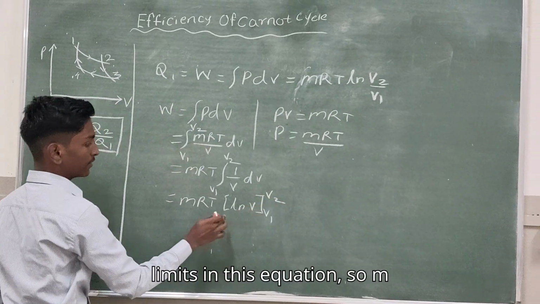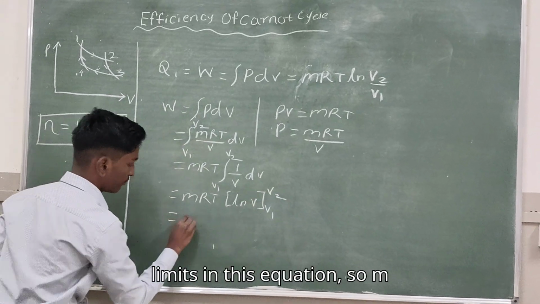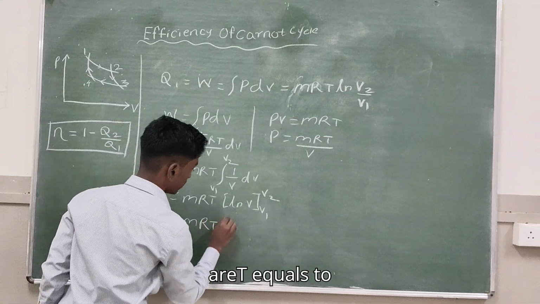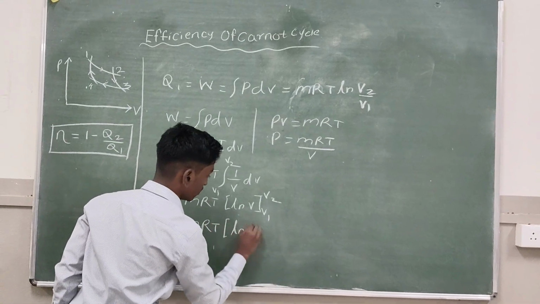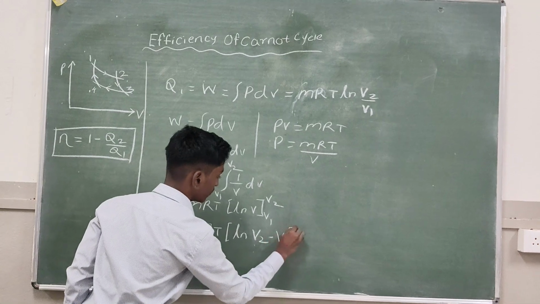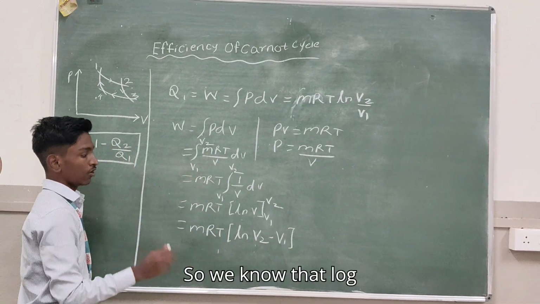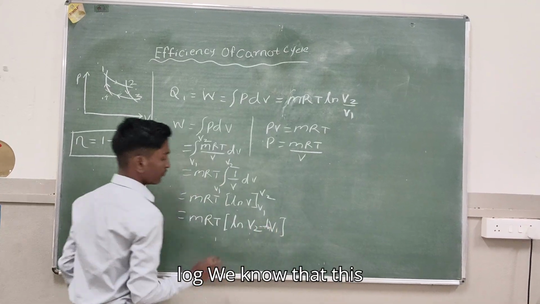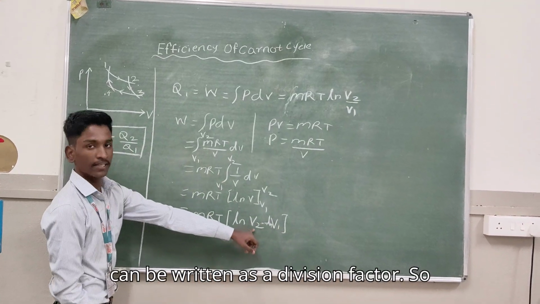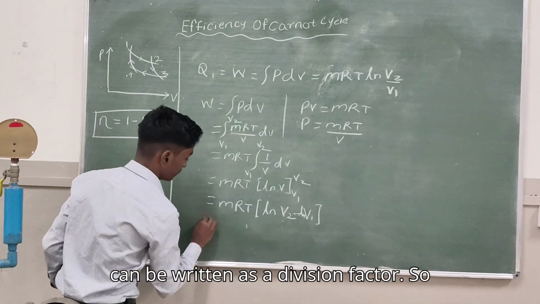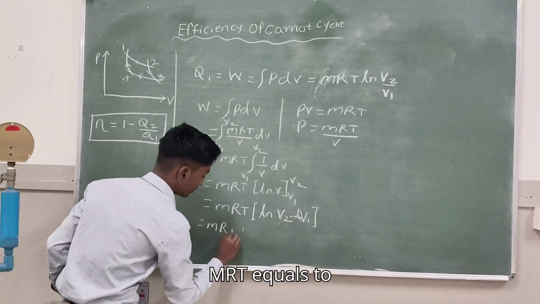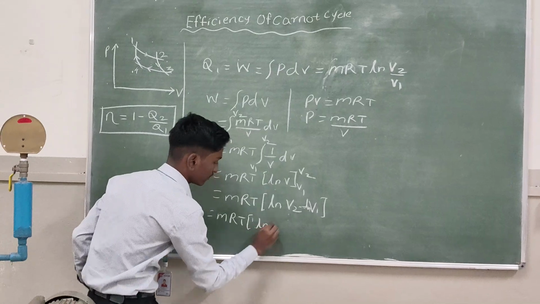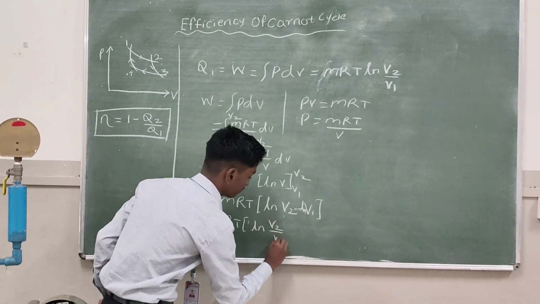If we put these limits in this equation, MRT times log of V2 minus log of V1. We know that this can be written as a division, so MRT log of V2 upon V1.